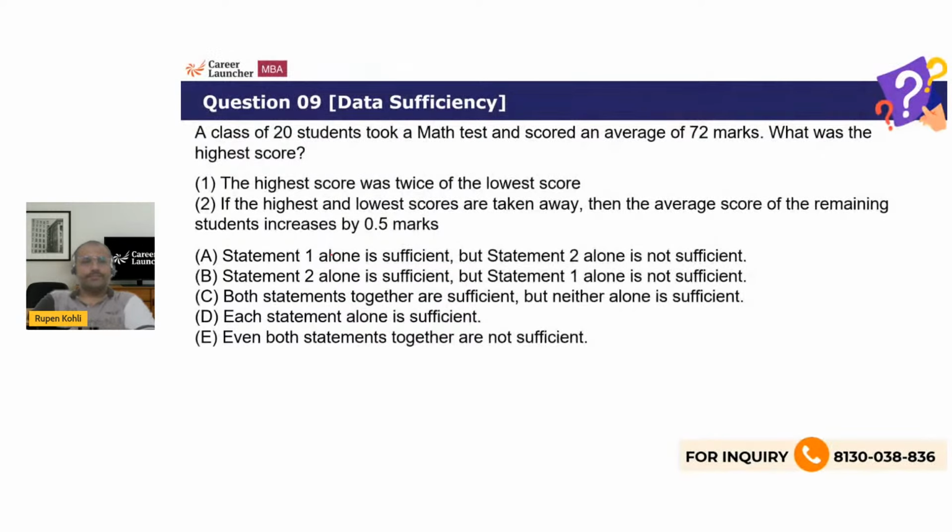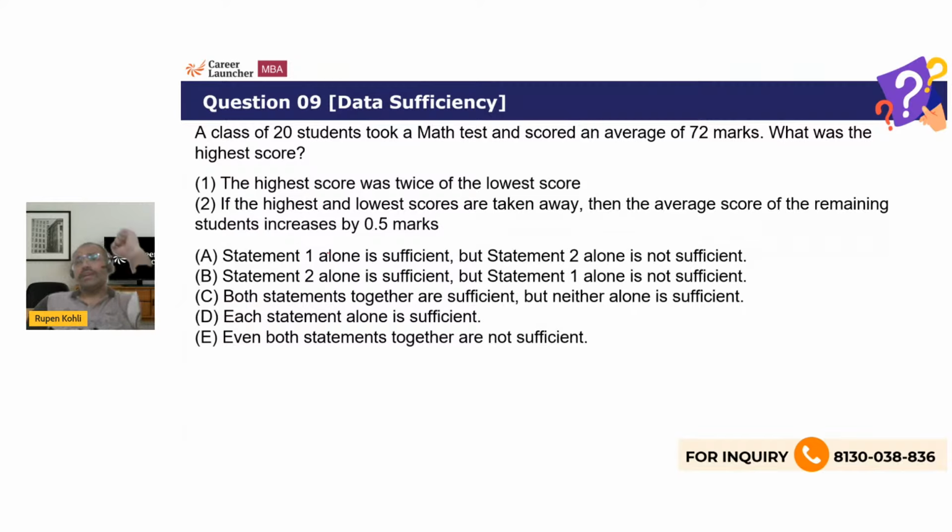All right, here we go. So these are the usual options. All of us should be aware of the structure of data sufficiency. Two statements are there. We have to answer which combination of information is sufficient to answer the question. The question is asking: a class of 20 students took a math test and scored an average of 72 marks. What was the highest score? Okay. 20 students, 72 marks. We can find the total marks, 72 into 20. That's what we know.